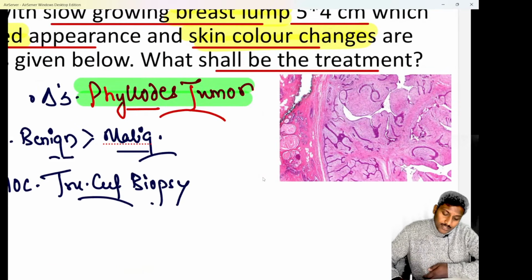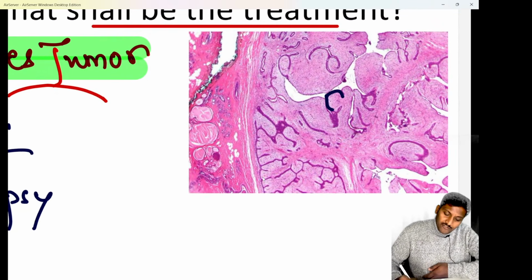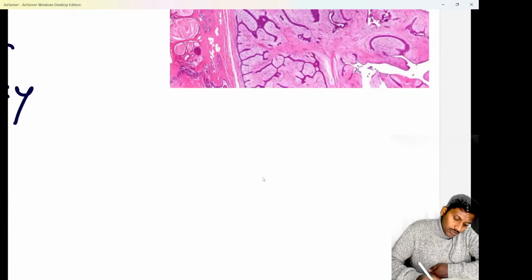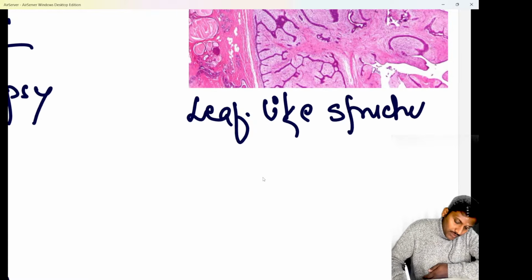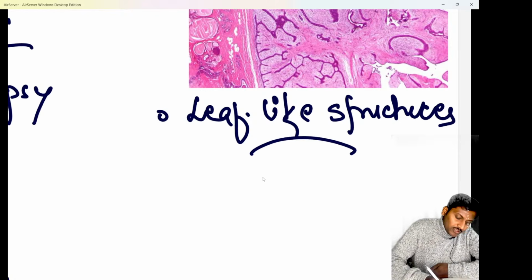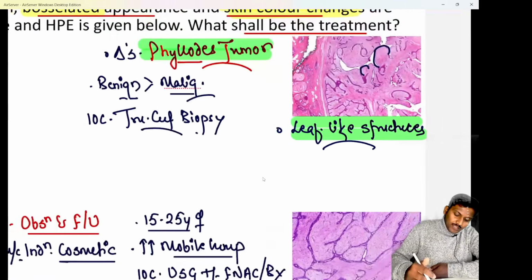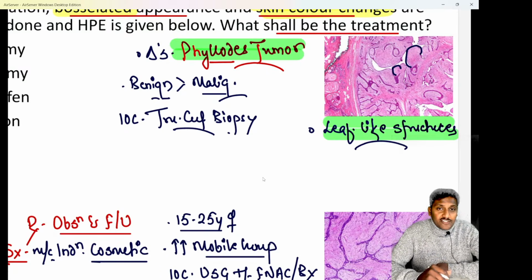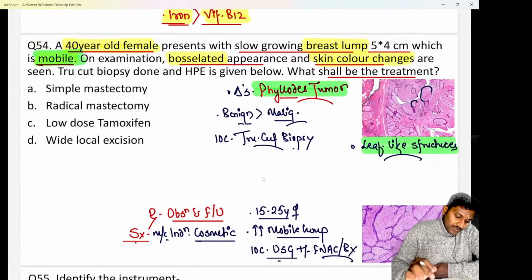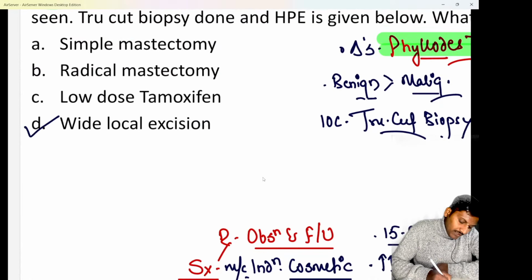In the recent NEET PG, this was the histopath given. You are able to see on the histopath there are classical leaf-like structures which are going to be present, right? So here you are able to see a histopathology showing you a leaf-like structure. So whenever the histopathology shows us leaf-like structures, we know it is a sure shot case of phylloid tumor itself. And if it is a case of phylloid tumor, we know the investigation of choice is true cut biopsy, which shows us the leaf-like structures, and treatment. If it is a benign phylloid tumor, we know the treatment should be option D, that is a wide local excision.